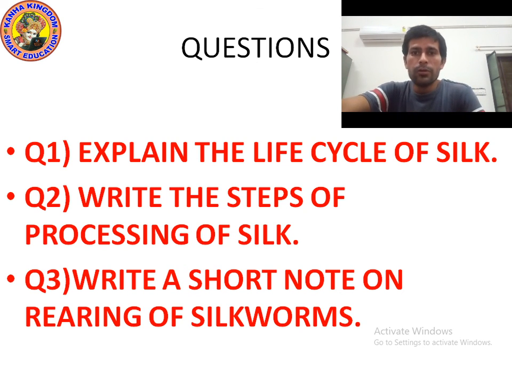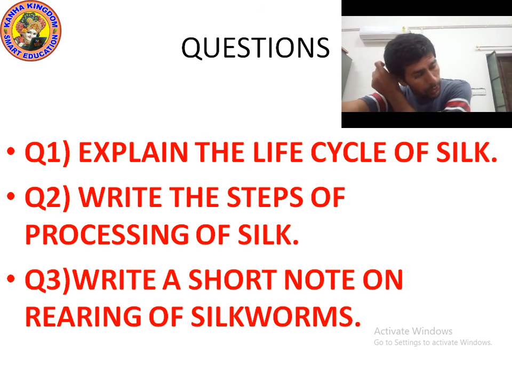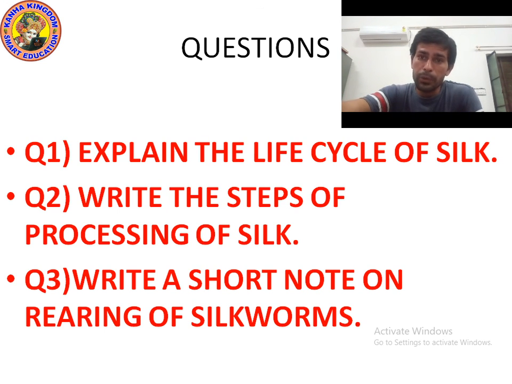What does it mean? It means eggs hatch into larva. Larva is also known as caterpillar, or you can also call them silkworm. Okay, third stage is pupa. Pupa means caterpillar grows into pupa, and around it develops cocoon, means a fiber made of protein. And then last stage is adult. So pupa develops and becomes adult, means it becomes silk moth. Okay, these are the four stages. I hope you understood.